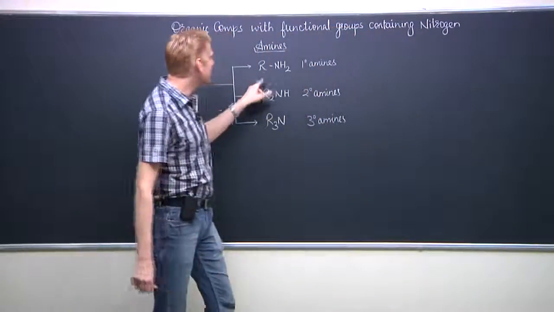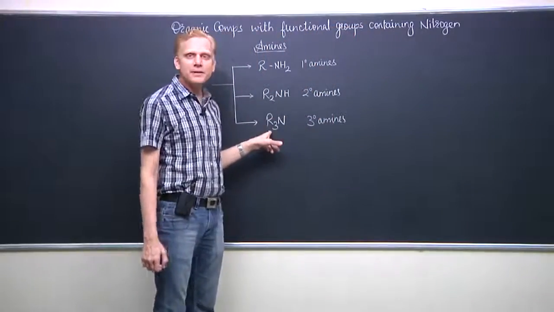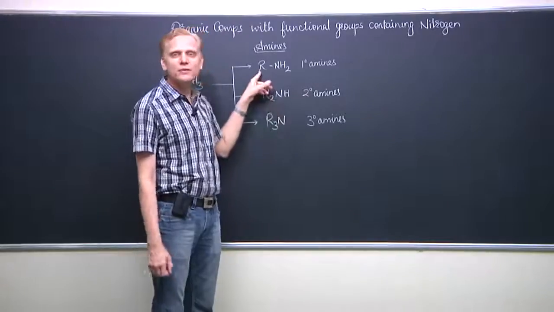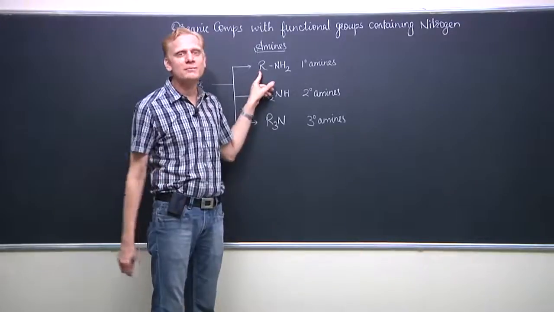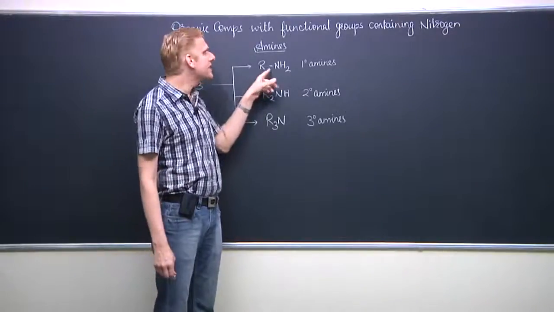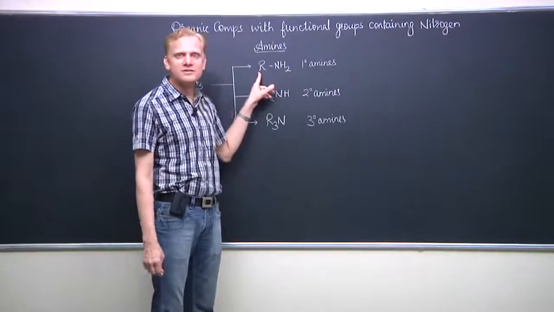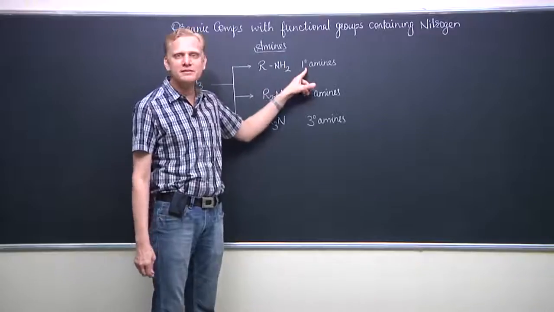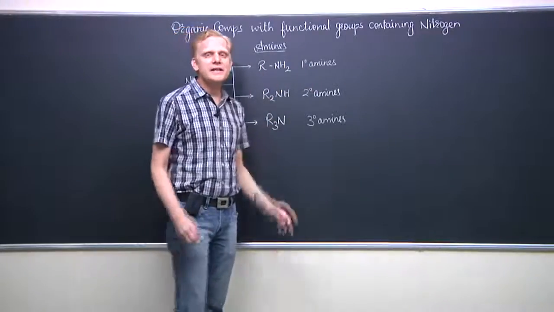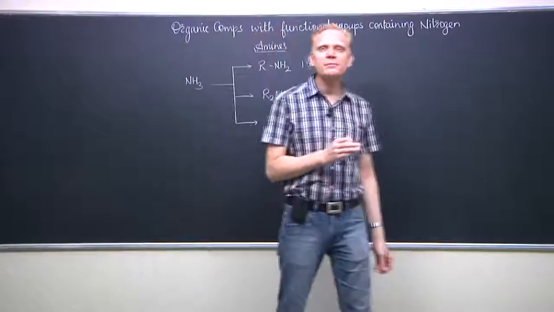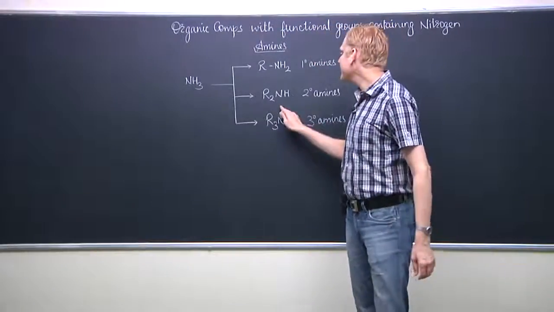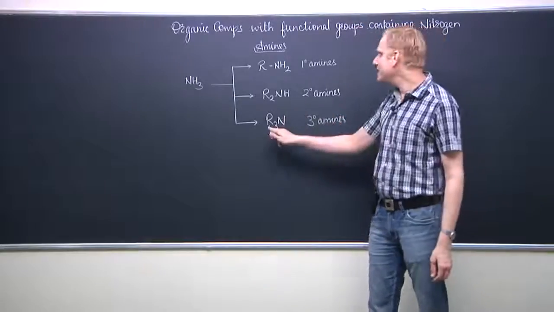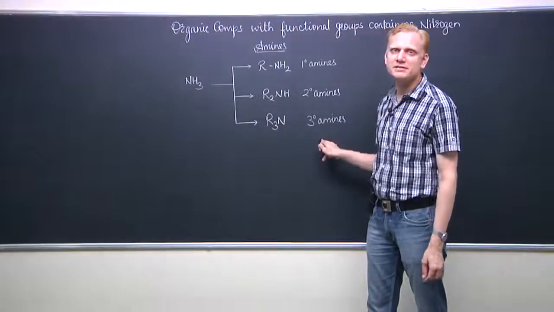The hydrocarbon structure can be an aliphatic hydrocarbon structure or it can be an aromatic hydrocarbon structure. If it is an aliphatic hydrocarbon structure in the primary amines, this will be called an aliphatic primary amine. Similarly, we can have aliphatic secondary amines, aliphatic tertiary amines.